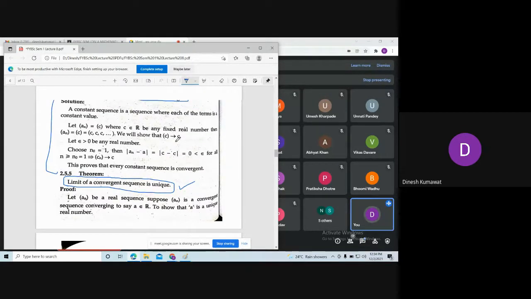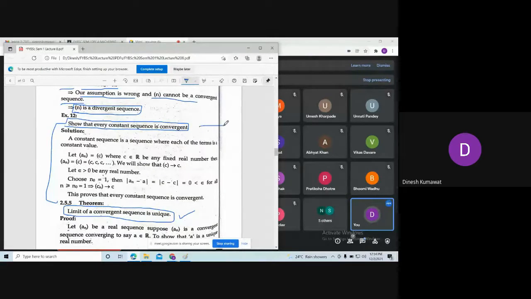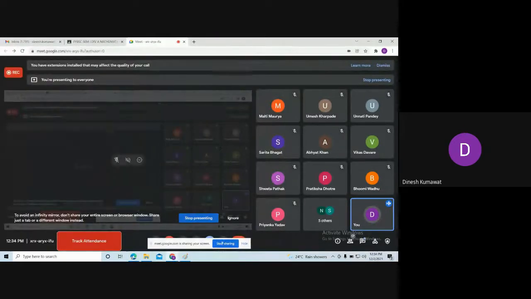Okay, so this is the homework for you. Please try to go through this example and let me know if you have any difficulties in my next lecture. So if anybody wants to ask any kind of question, you just unmute yourself and you can ask. If not, then you can exit from this meeting. Thank you, sir.